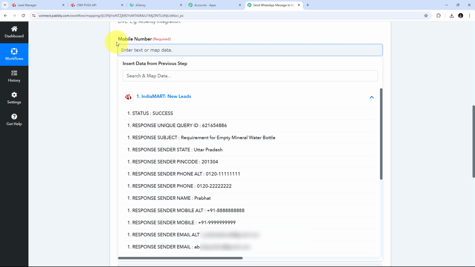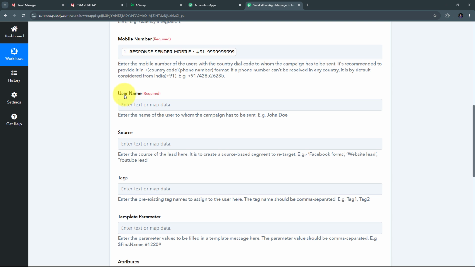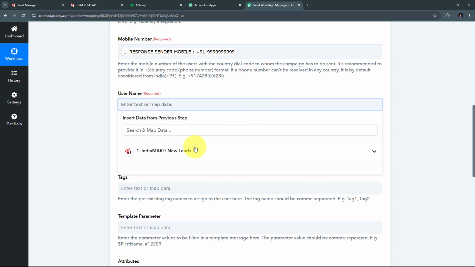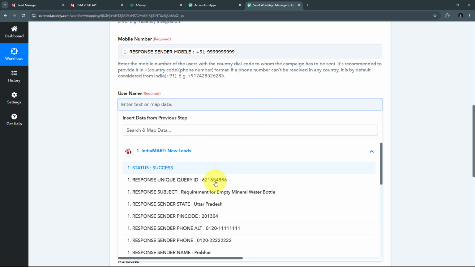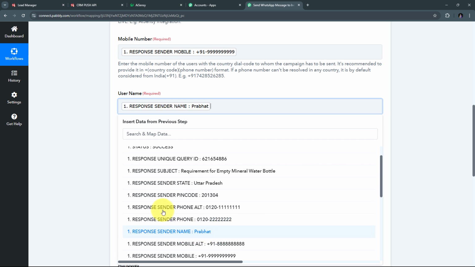Here I need to first give the mobile number of my lead. This is my sender mobile number, so I'm going to map this. And now I have to give the user name. Similarly, I'm going to map that too. So I need to click here. I will open the response of IndiaMART. Here this is my sender name, so I'm going to map this.